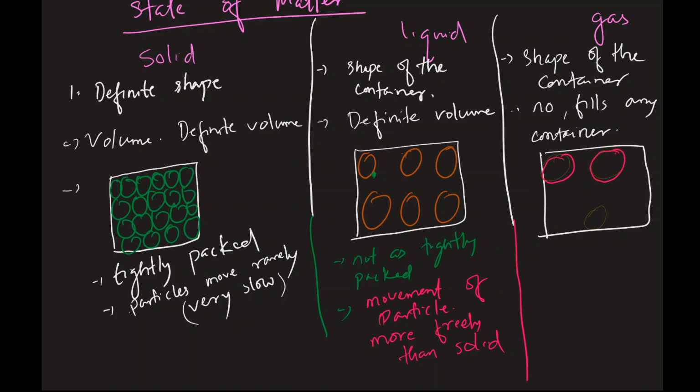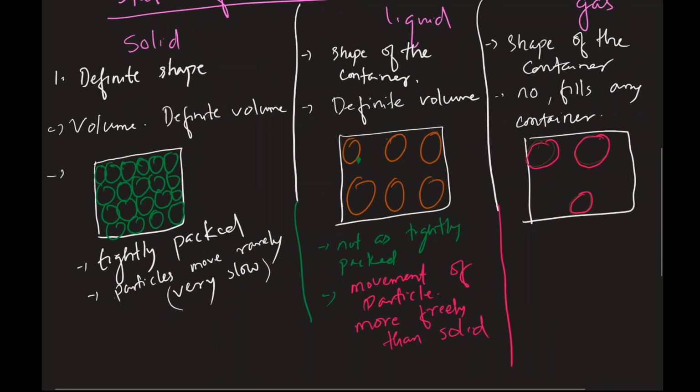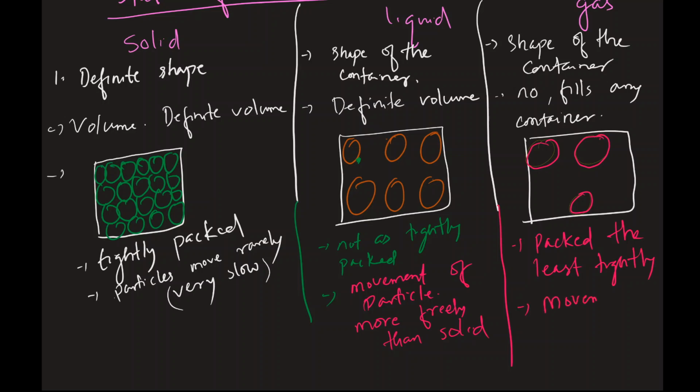Gas particles are spread out, the distance between gas particles is huge. They are packed the least, so it's least tightly packed, and the movement of particles is very high.